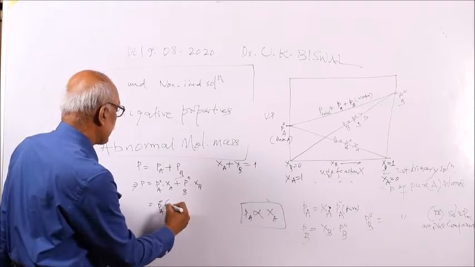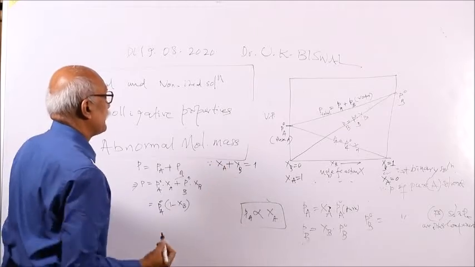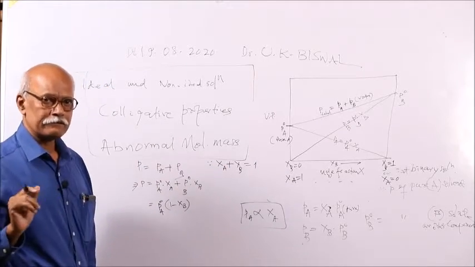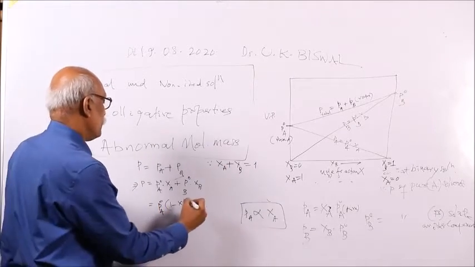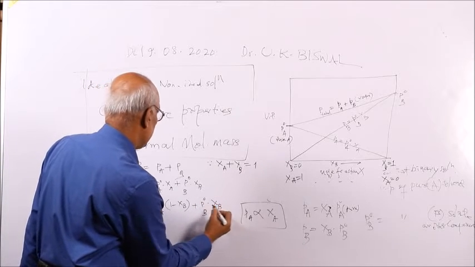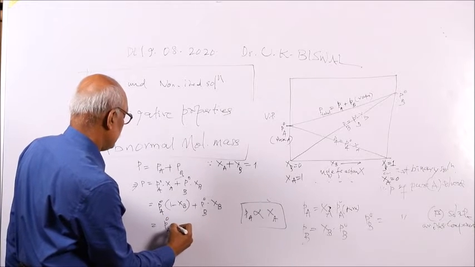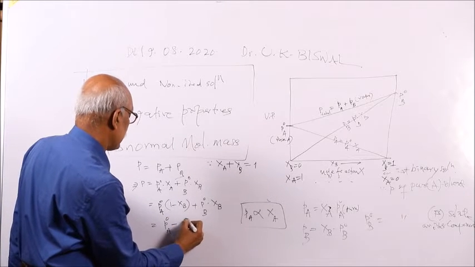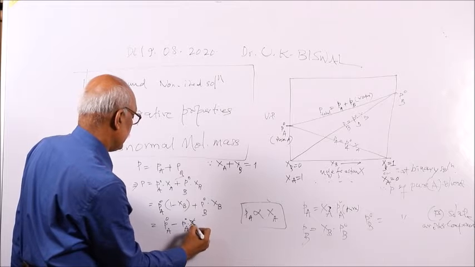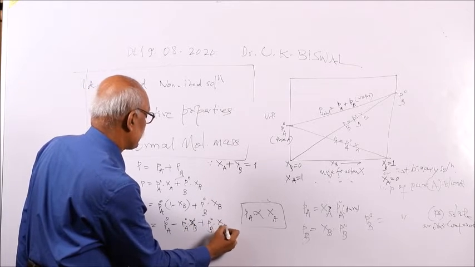So XA you can write as 1 minus XB, because XA plus XB is equal to unity. So PA naught into (1 minus XB) plus PB naught into XB. If you solve it, PA naught minus PA naught into XB plus PB naught into XB.